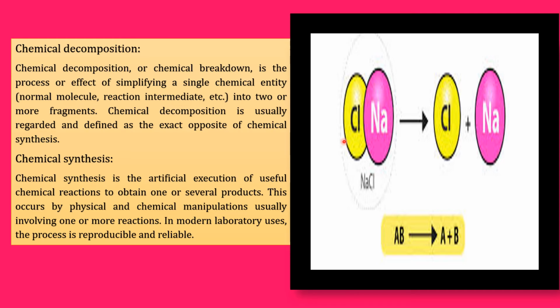So you can see the diagram. This is chlorine, this is sodium. This is actually chemical decomposition. So the NaCl molecule decomposes into sodium and chlorine. Like this, suppose AB is a compound, it will be decomposed into A and B. These two are elements. Hope you have understood what chemical decomposition and chemical synthesis are and what the differences between these two are.